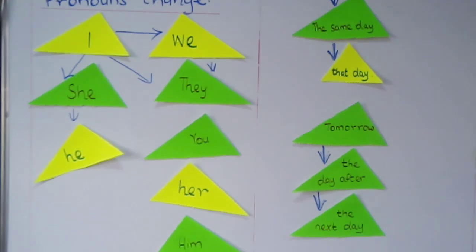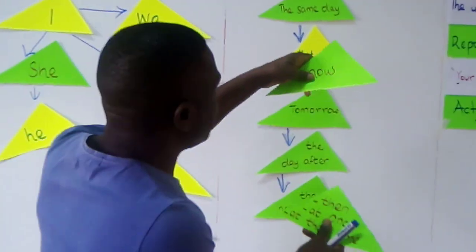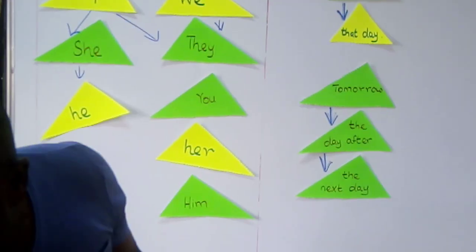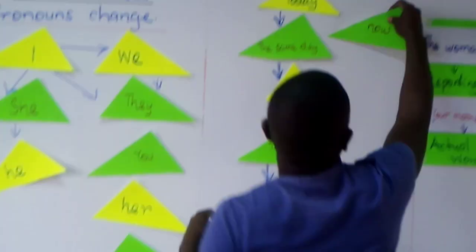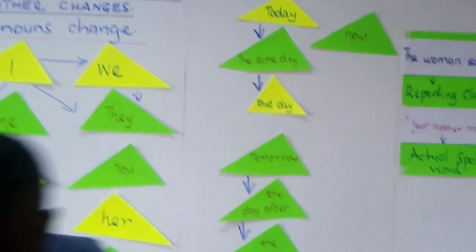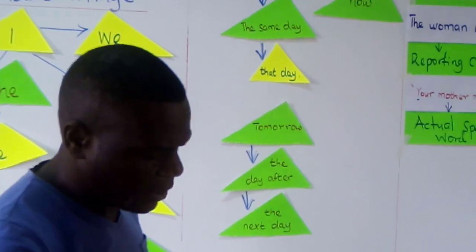Now we're still talking about the adverbs. The word now would become then, allow me to stick it there.